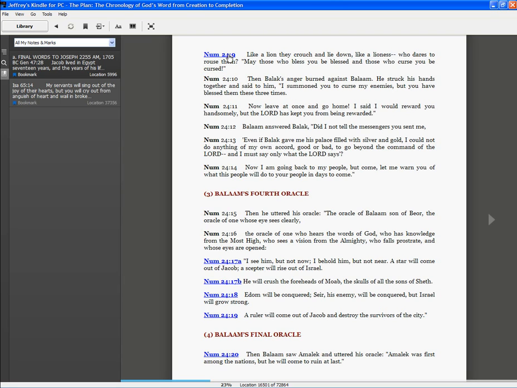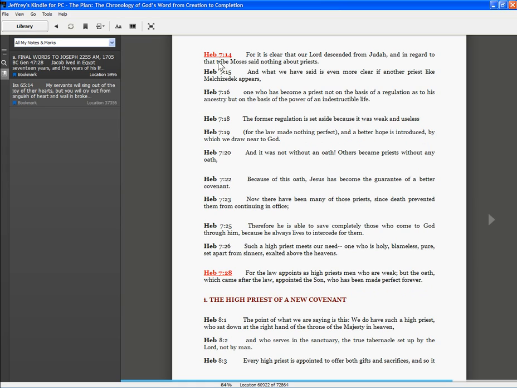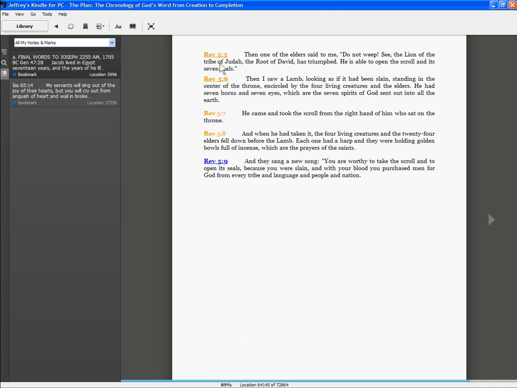Numbers 24:9 was about 1468 BC. And I click on that, and I jump forward all the way to 64 AD, where Hebrews states that it was the Lord that descended from Judah. Basically, it's fulfillment of exactly that, that he was from that tribe. Then jumping forward into the future, it turns orange. This is an event that has not yet occurred. And it says, "See, the Lion of the tribe of Judah, the root of David, has triumphed." This is at his return.